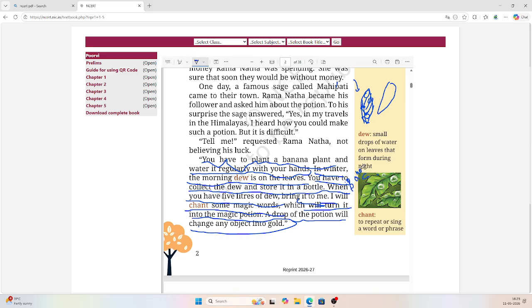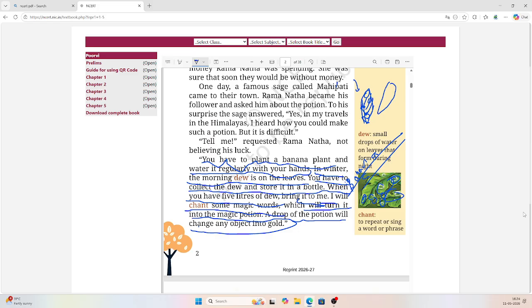Not only in banana leaf, you can find it in any leaf. In the early morning, what will you find? On the leaves, you have little watery small drops. That means dew, okay? And not even on the leaves, you can find it on the flowers, you can find it on the scooties.